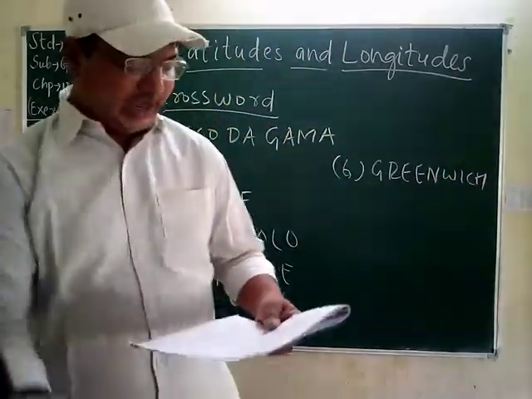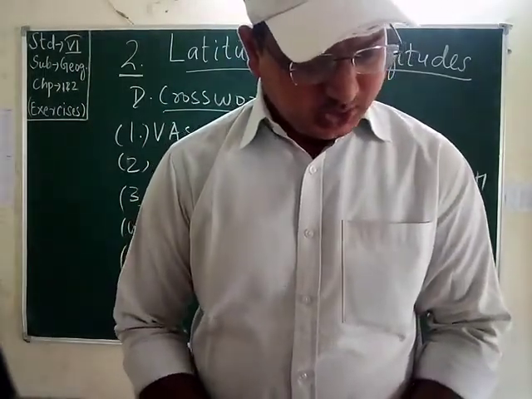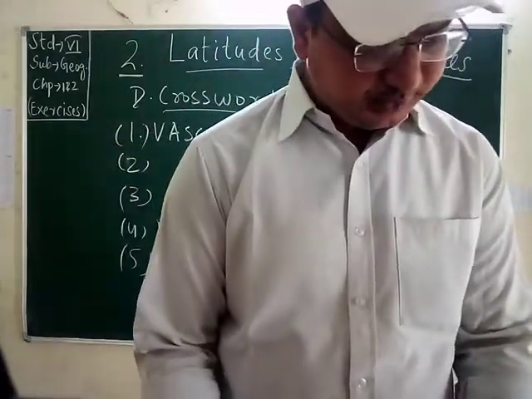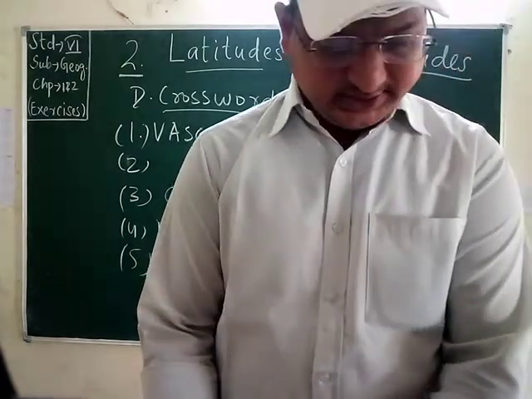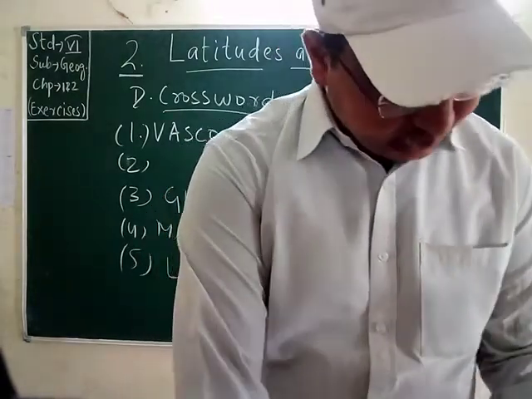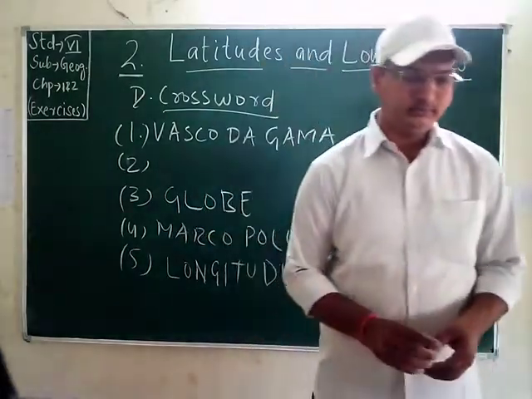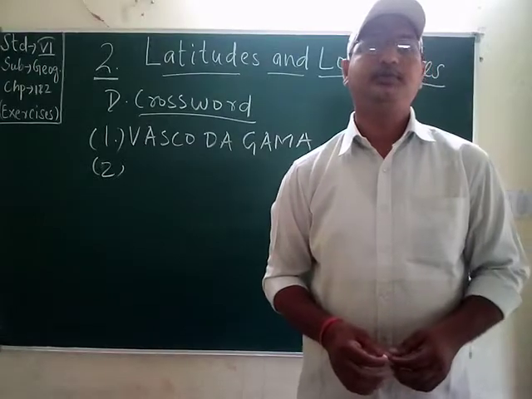Okay students, I have left number 2. Imaginary circles running around the Earth 23.5 degree north and 23.5 degree south of the equator.